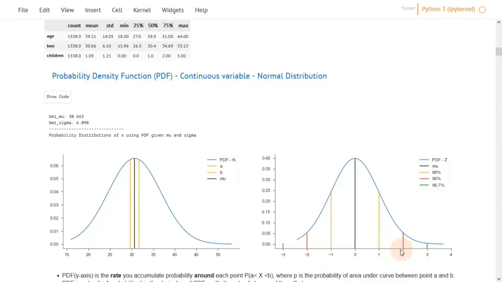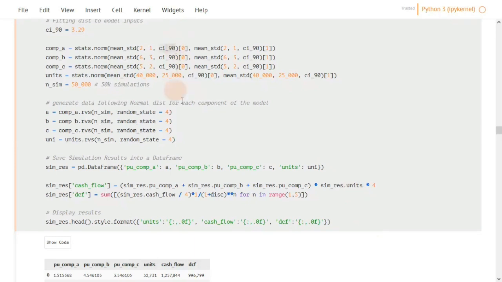So this space here from 0 to 2, for example, it's 1.6, and from 0 to negative 2 is 1.6. So if you are 90% confident, so you are sure that it is between these amounts, you add these amounts together to find the width of this interval. So this is basically it. You fit a distribution, sample from it, then create a data frame from the results.